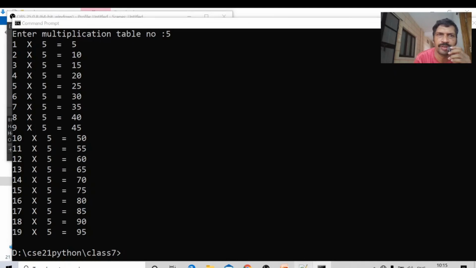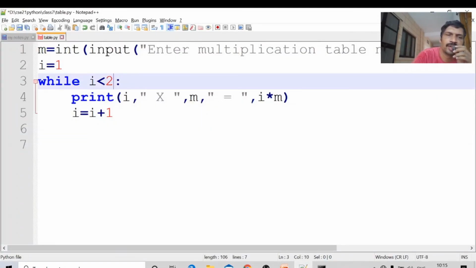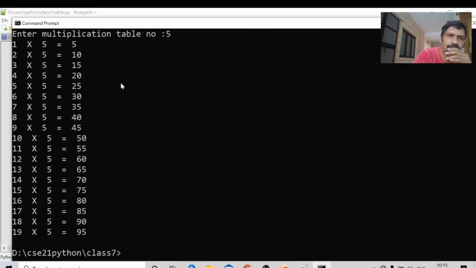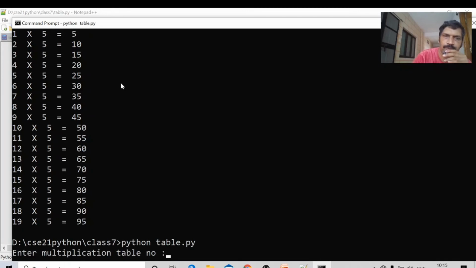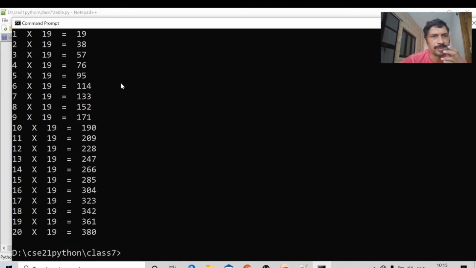What change do we have to perform here? 21, or I less than or equal to 20, any one. Control S, Alt Tab. Print the multiplication number 19. This is the 19 multiplication table. In this fashion, we will use the while loop. Okay, this is about while loop.